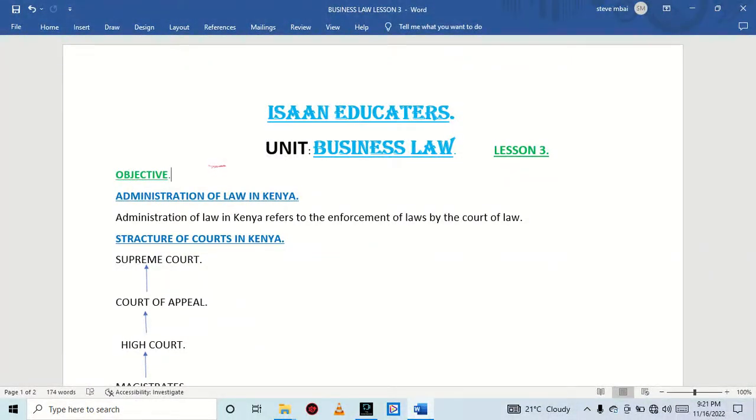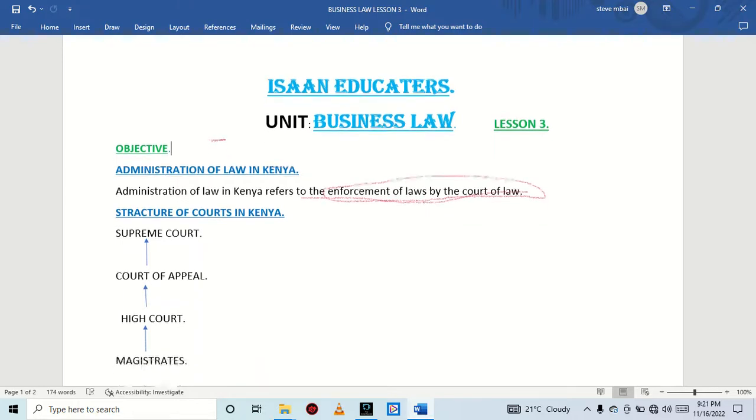So we'll still continue with the video tutorials based on the unit business law. This marks our third lesson, and today's objective is we're going to look at the administration of law in Kenya. We are going to begin by defining what is administration of law, whereby administration of law in Kenya refers to the enforcement of laws by the court of law. Enforcement of laws by the court of law.